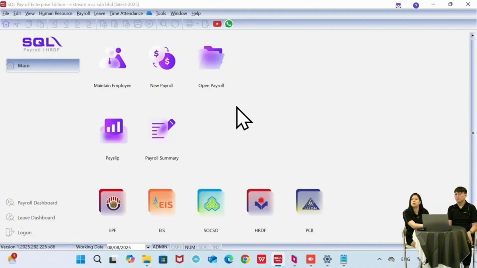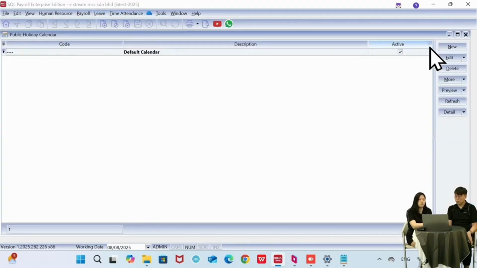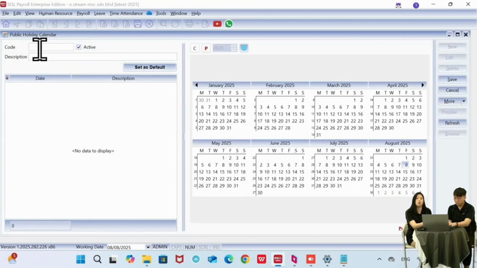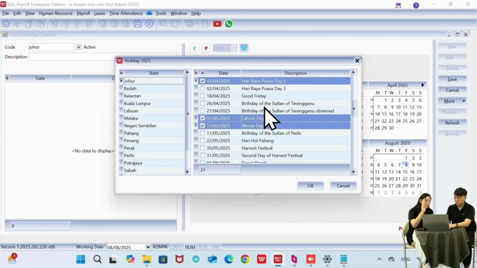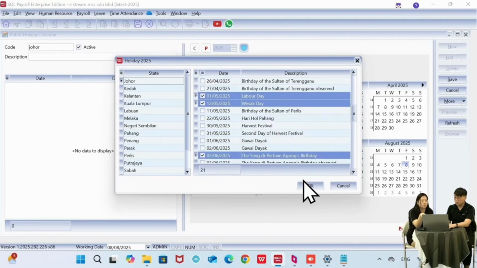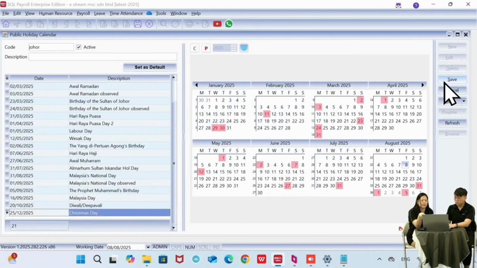And then the next question: for public holidays, we have different branch offices. Can we set a calendar for Selangor, Sarawak and Johor? Yes, we showed you just now in Maintain Public Holiday. Right now we have one default calendar. Maybe we can create a new one for Johor. Then we click on the Earth icon and select Johor. The system will default tick which holidays are recognized in Johor. So I can just click OK and then click Save.